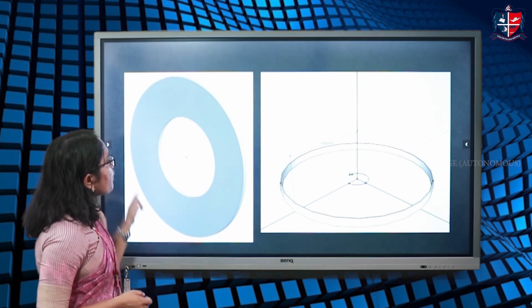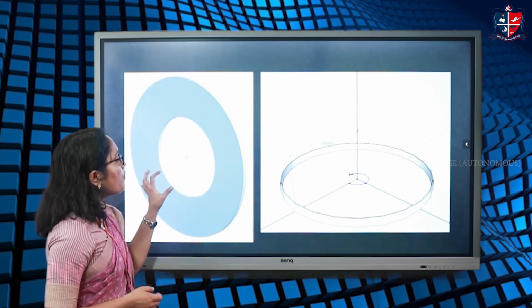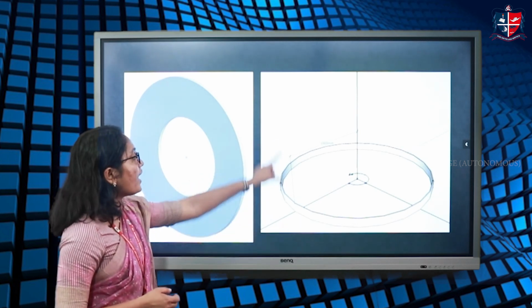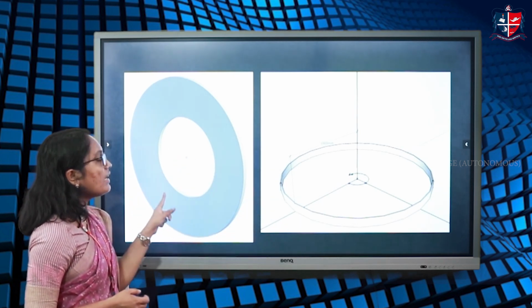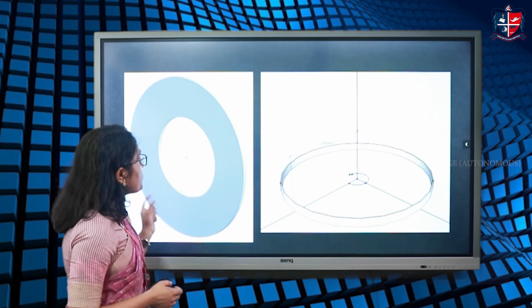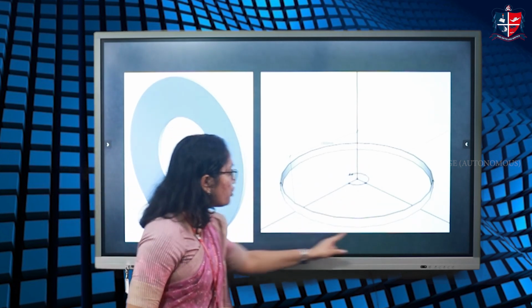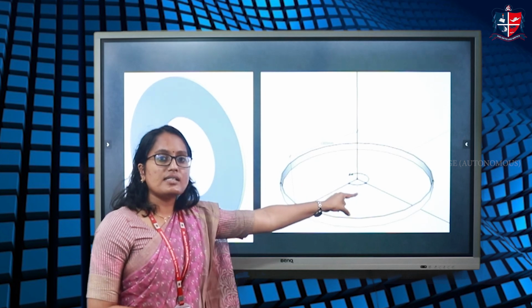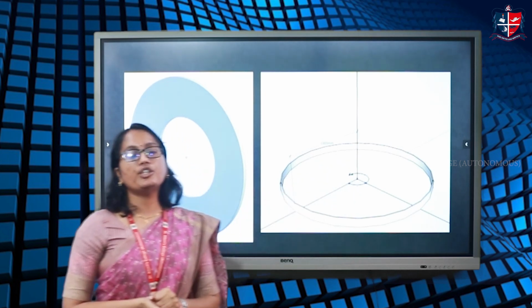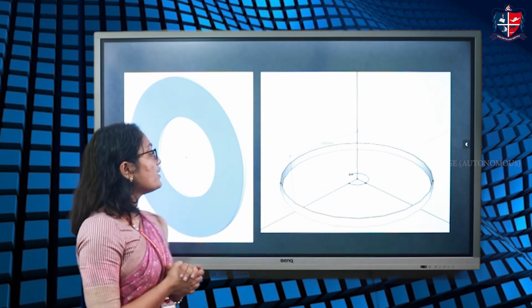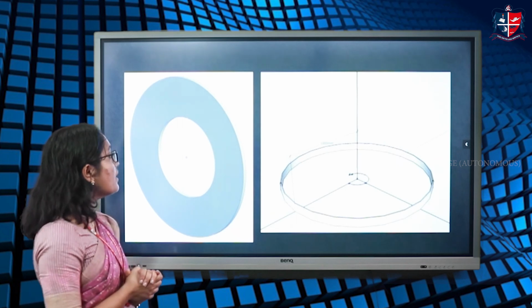So, even though the mass of the disk and ring is the same and the axis is similar, the disk will have a smaller moment of inertia compared to that of the ring because the distribution of mass is at a larger distance in the ring. So, the moment of inertia value will depend on the distribution of mass.